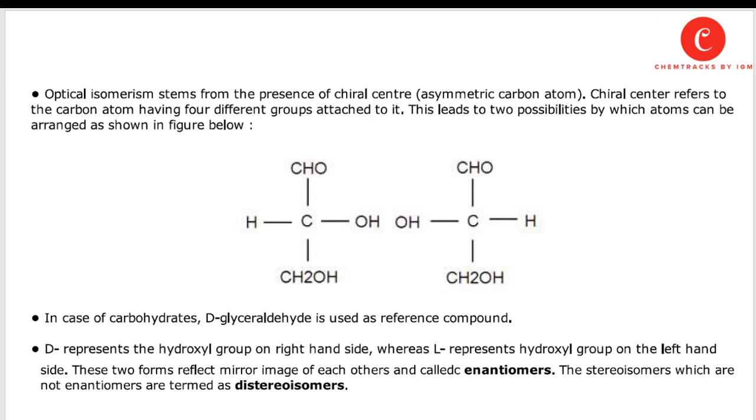D represents the hydroxyl group on the right-hand side, whereas L represents the hydroxyl group on the left-hand side. So this one is D-glyceraldehyde, because the hydroxyl is on the right side of the chiral carbon, and this one is L-glyceraldehyde, because the hydroxyl is on the left side of the chiral carbon. These two forms are mirror images of each other, and they are called enantiomers. Stereoisomers which are not enantiomers are termed diastereomers.